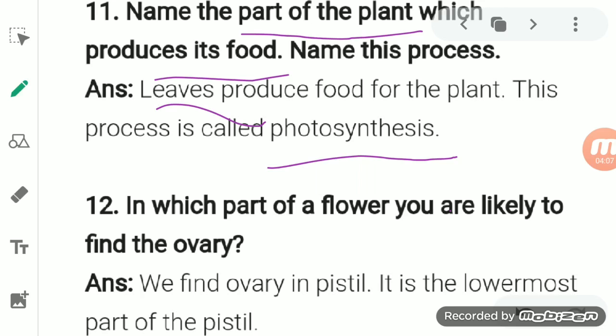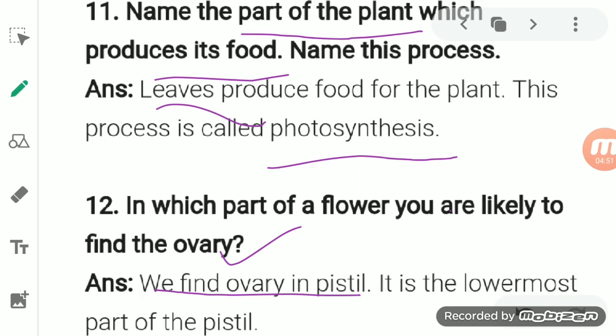Now see here, in which part of the flower are you likely to find the ovary? We find the ovary in the pistil. You know that the ovary is the female part of the flower. We just studied that the female part of the flower is also known as carpel or pistil, which is divided into three parts: stigma, style, and ovary. This ovary consists of small egg cells, known as ovules.